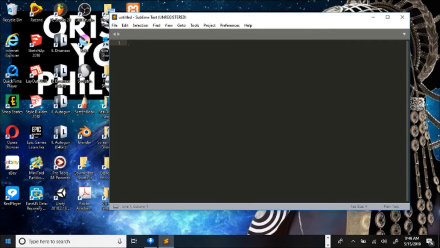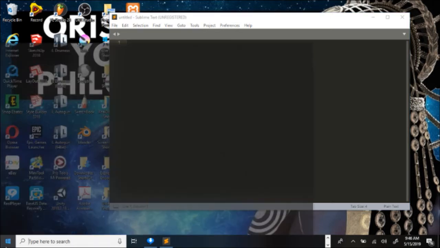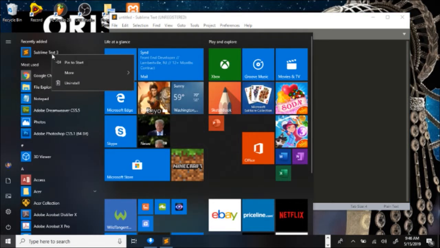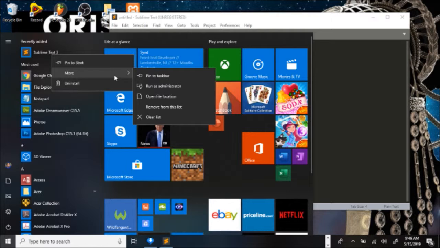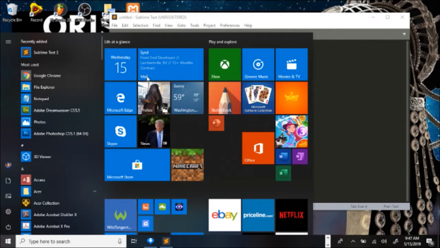Also, when you go down to Windows again, click on it, right click on Sublime Text. You can also click run as administrator or pin to taskbar. So pin it to taskbar.